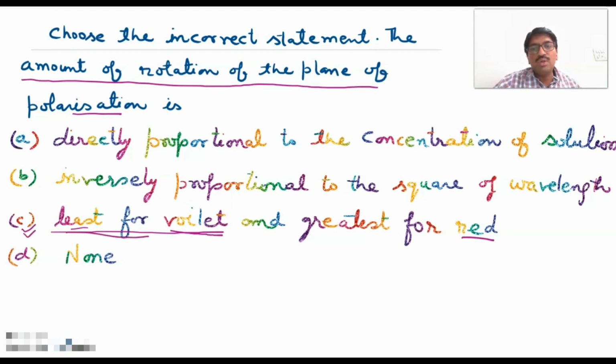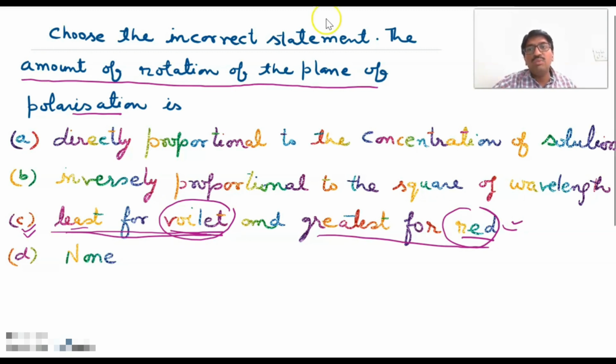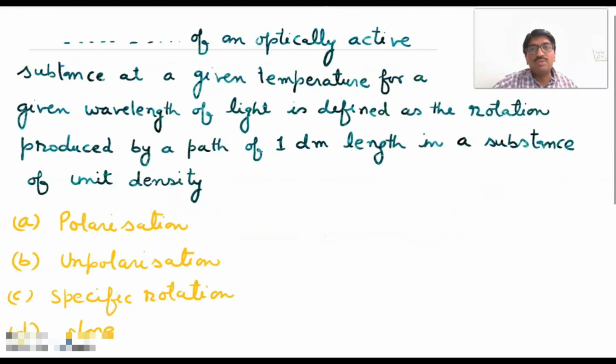Least for violet and greatest for red color, as the amount of rotation of the plane of polarization is directly proportional to the wavelength, and the wavelength of violet is lowest and the wavelength for red color is highest. So option C should be correct.